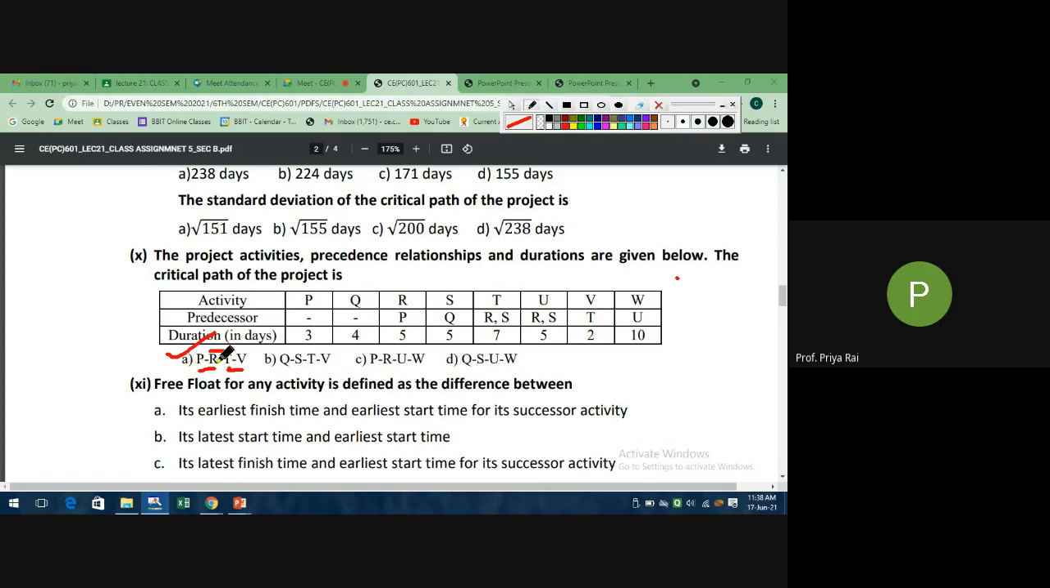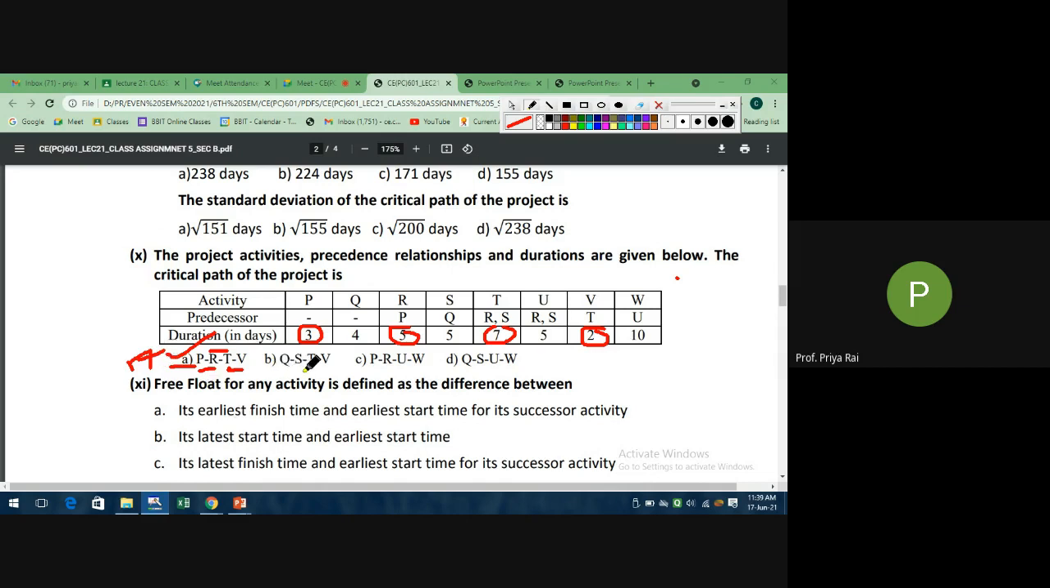Simply take the sum of whatever activities are there. See, P is there, this exists. So we will find the duration. P duration is 3, R duration is 5, T duration is 7, and V duration is 2. So 3 plus 5 plus 7 plus 2 is 17. So for the first path, you got the answer 17.